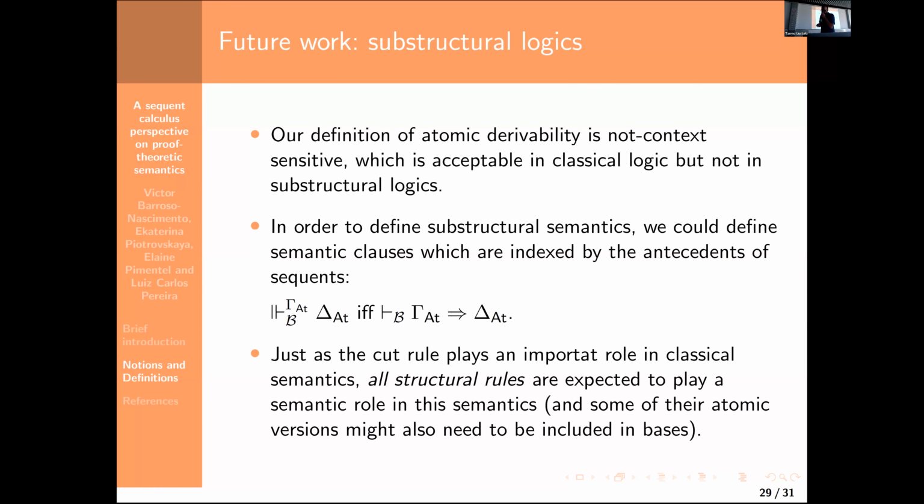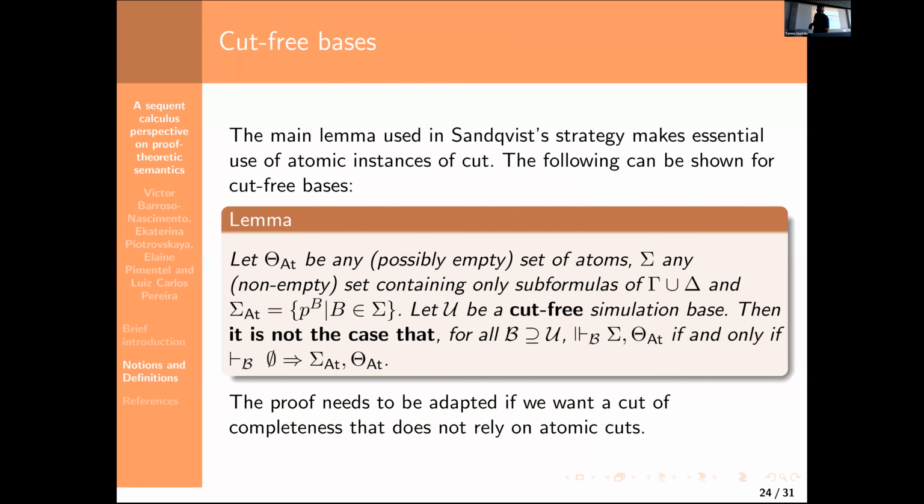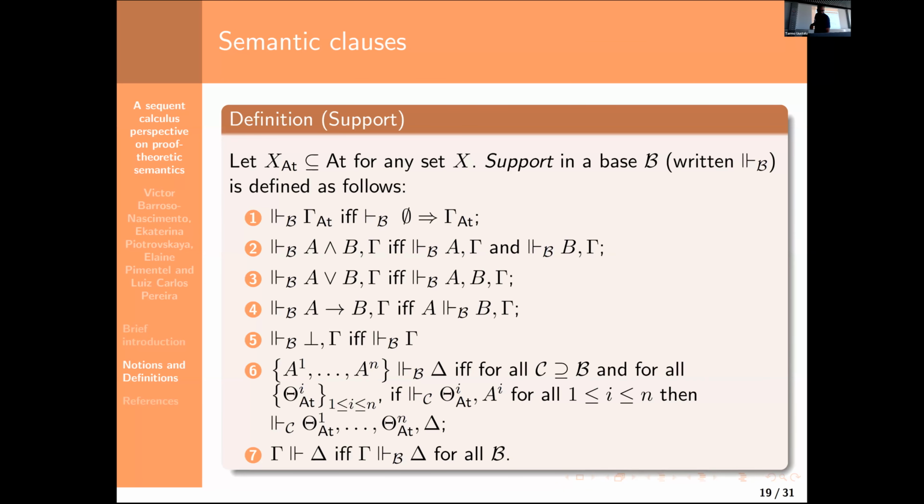And I think I should go back to the semantics before I talk about this point. If you look at the atomic support clause, we only consider sets of atoms which were produced from an empty set of antecedents. And we don't, in general, have to take into account left context, only right context.